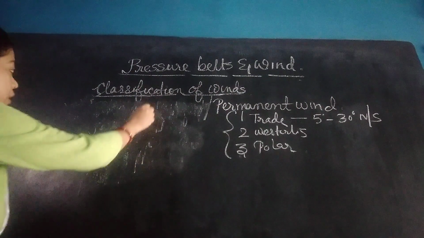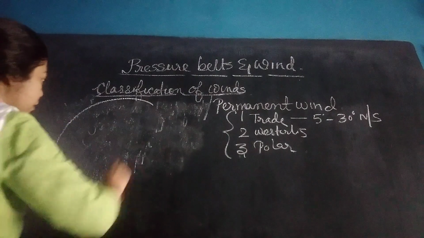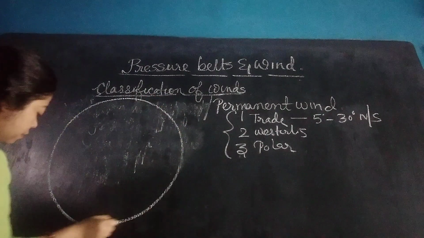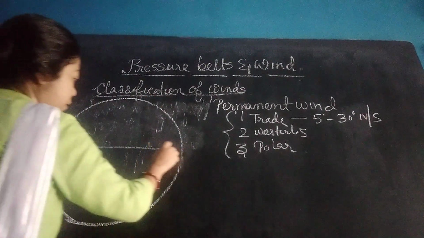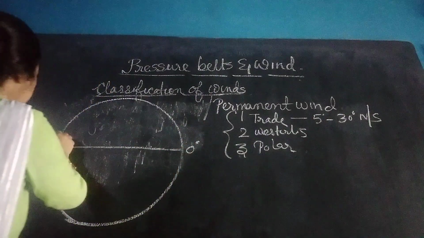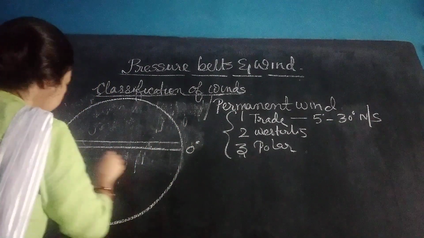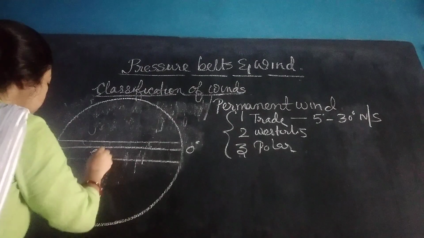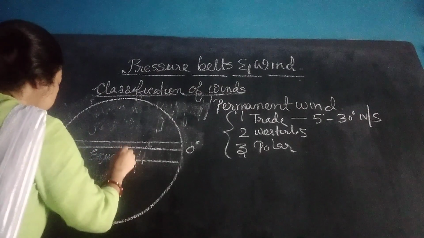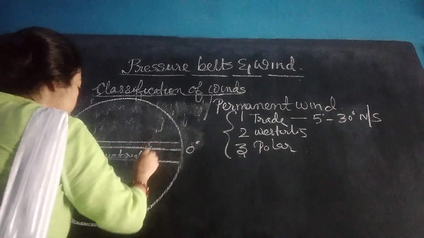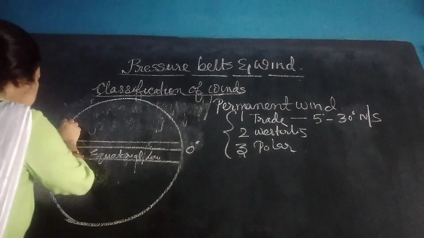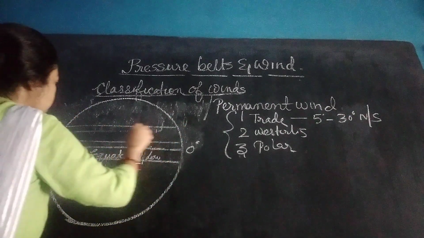So, if I draw this diagram again, this is the equatorial low. This is the subtropical high.